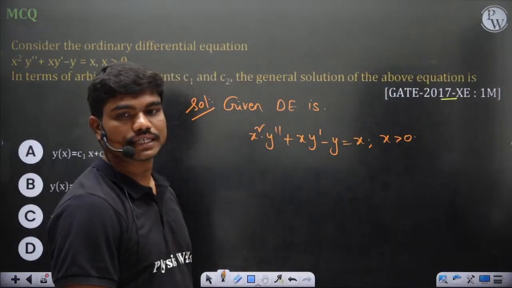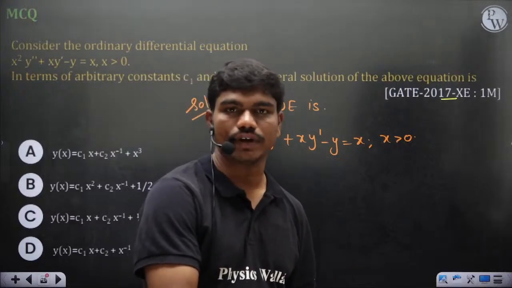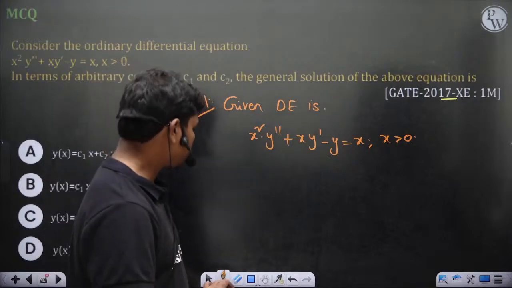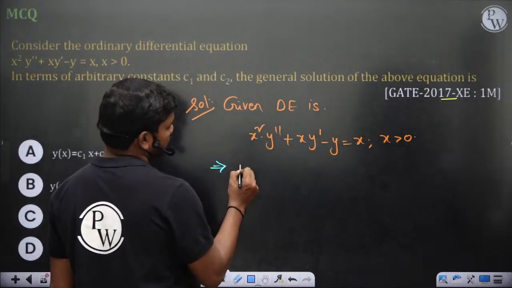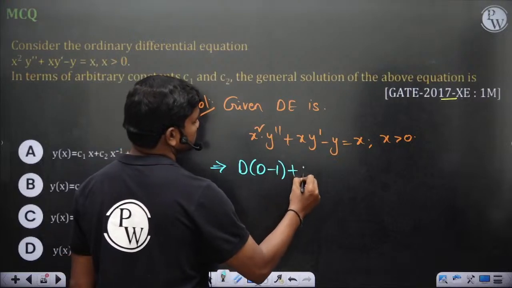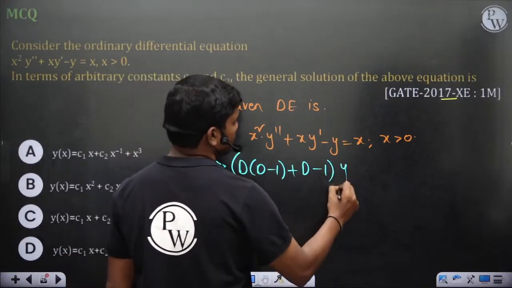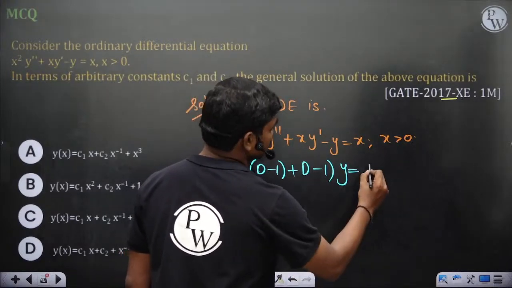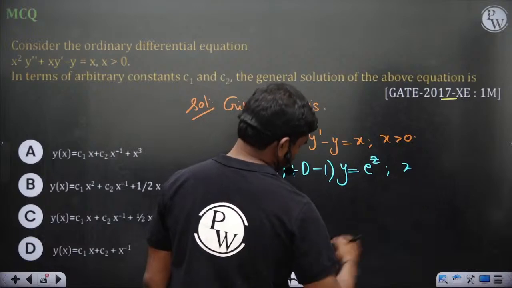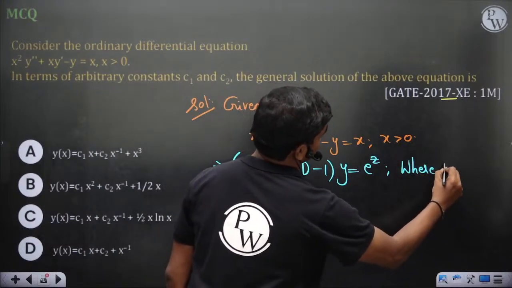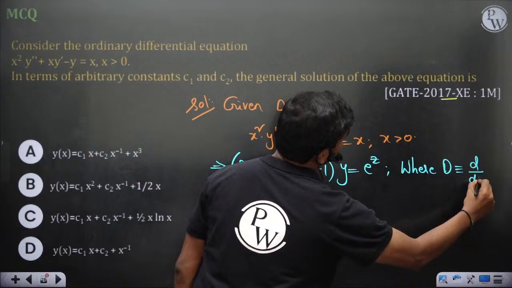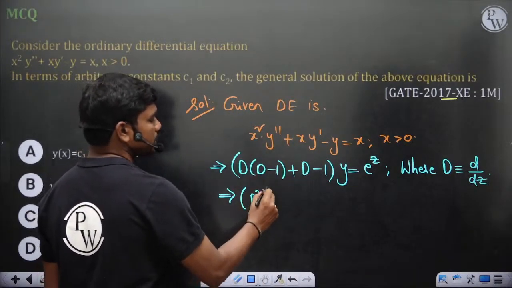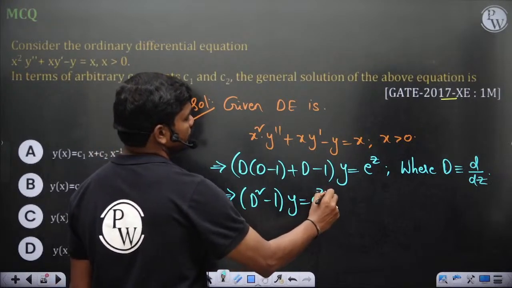positive because when you substitute x equal to e power z, then z equal to ln x, so it's defined only for positive values of x. That's why in Euler-Cauchy x is given as positive always. So this can be written as D into D minus 1 plus D minus 1 operating on y is equal to x, where x is equal to e power z, and D is equal to d by dz. So D square minus D plus D, so D square minus 1 operating on y is equal to e power z. This is the equation.